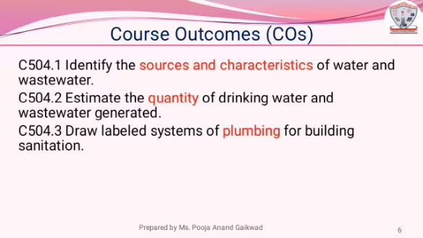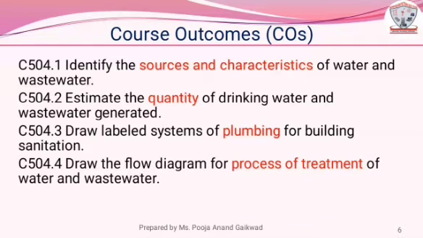Third course outcome is C504.3. Draw labeled system of plumbing for building sanitation. For understanding plumbing in detail. Fourth course outcome is C504.4. Draw the flow diagram for process of treatment of wastewater and water. For understanding process of treatment of water and wastewater in detail.